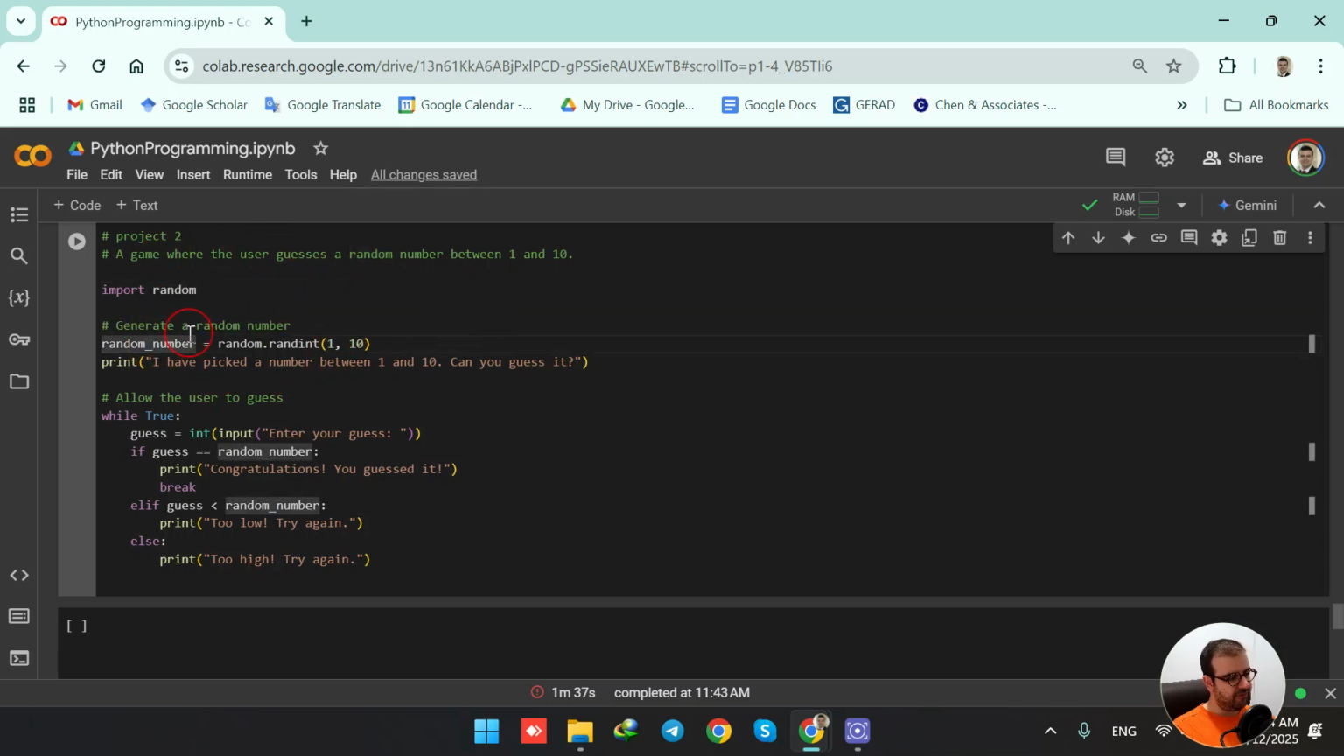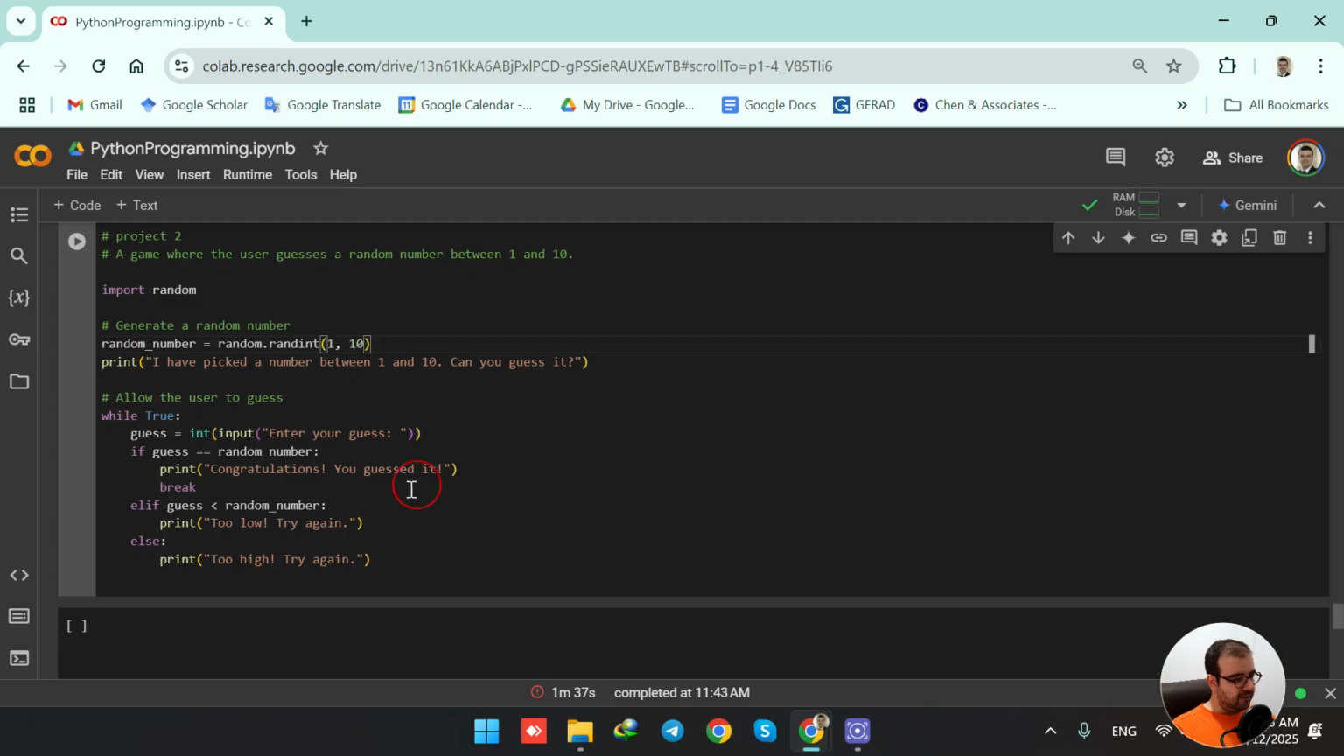Then I'm initializing a variable called random number, and it is equal to random.randint. In the parentheses, I have 1 and 10. It means generate a random number for me between 1 and 10 and assign the generated number to this variable. Then show the message, I have picked a number between 1 and 10. Can you guess it? If we wanted a number generated between 1 and 100, we type 1 and 100. Between 2 and 10, between 5 and 10, we can choose it.